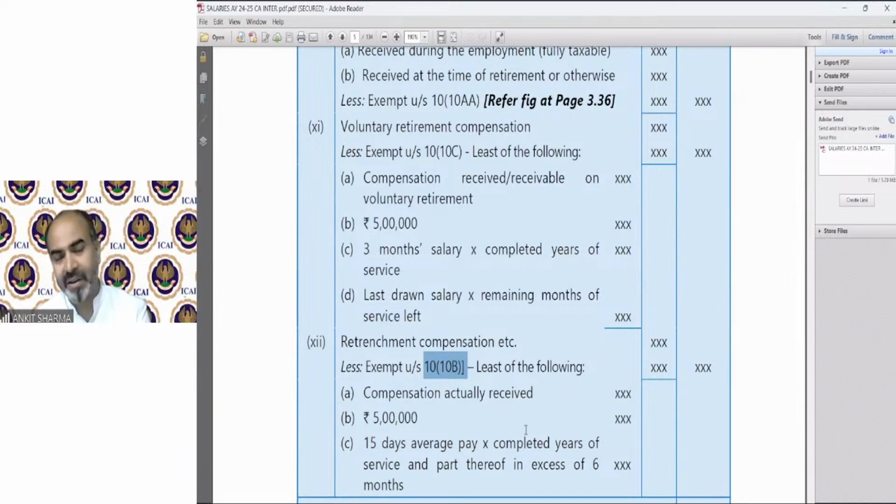So what I did to remember those sections, I took a big chart paper. We all have that. I marked 3 or 4 columns in that chart paper, and I wrote down the section and, in front of it, the head of that section. Like section 10(10B), I write down, and in front of that, in short, I write that it is the exemption for retrenchment compensation. So in a single chart paper, you might write down almost more than 100 sections if you write like that in 3 or 4 columns.